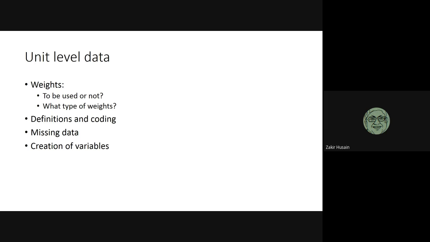Which type you should use depends on your particular research question. So I'll not discuss this, it's a very controversial and long-run issue. But you should keep this in mind. And when you're explaining your method, you should clearly explain that, okay, I'm using weights. What type of weight am I using? If you don't use weights, or if you use a different method than I normally use, it doesn't matter. Your research will not be invalid. But you should explain it.